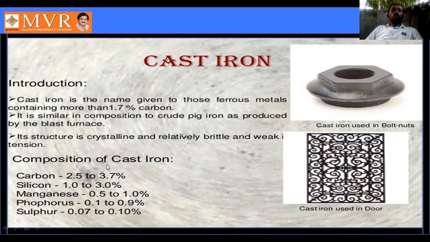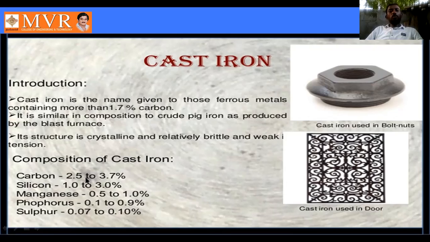Next is the composition of cast iron. In cast iron we can use a number of different elements. What are the elements? The first one is carbon.